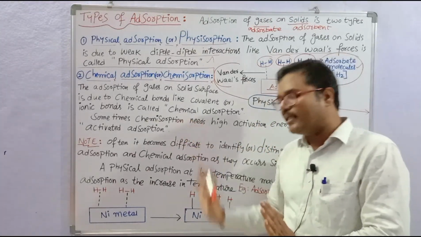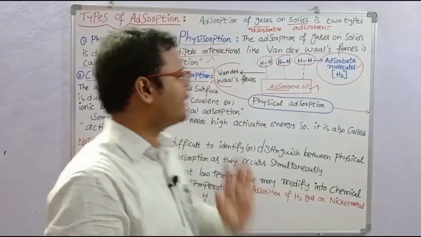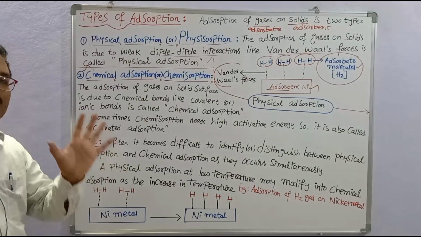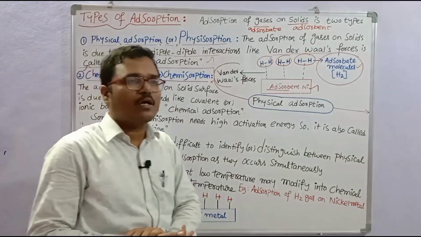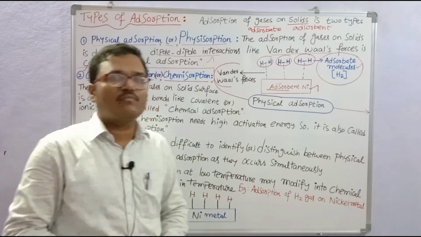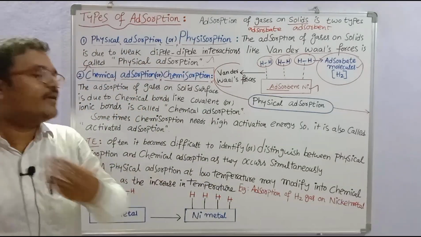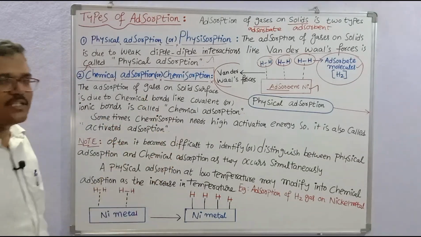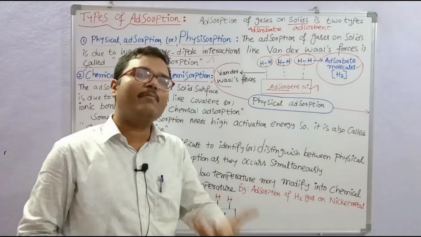Then there is a second sort of adsorption, called chemical adsorption or chemisorption. Here the gas molecules attach to the surface of the adsorbent by chemical bonds like ionic bonds or covalent bonds. Such a type of adsorption is called chemical adsorption.